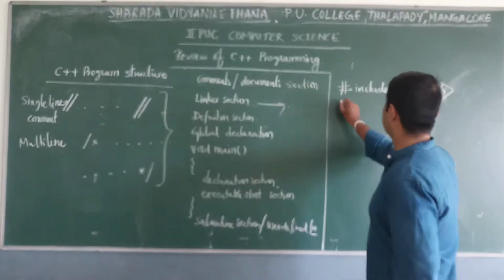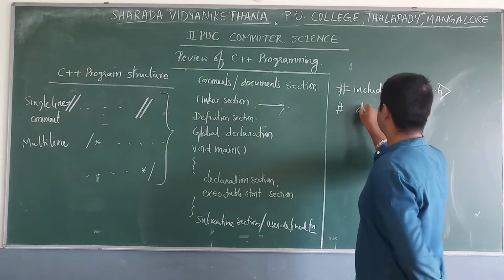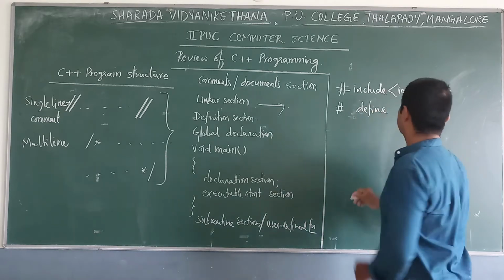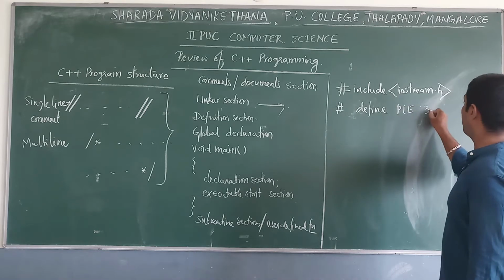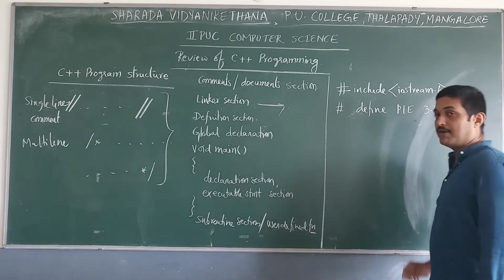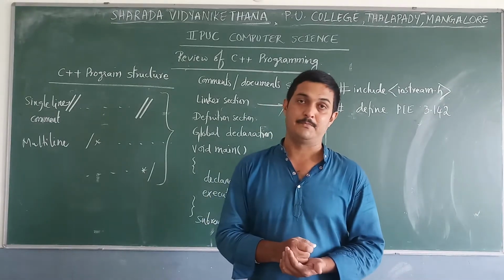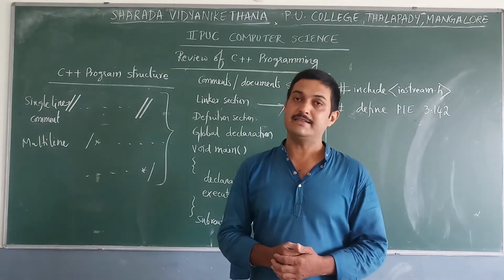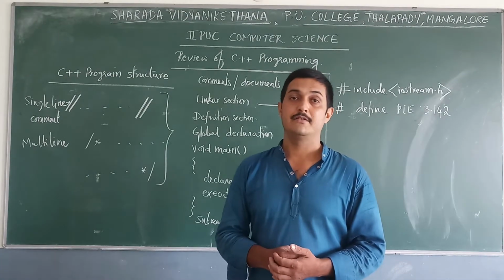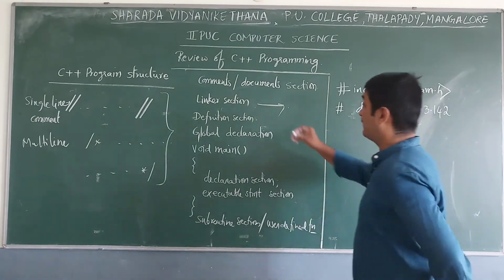So we can define it like this: hash define, then space, pi and 3.142. That means here pi is treated as a constant, and sometimes we can define a symbolic constant by using the define section. Okay, these are about the definition section.